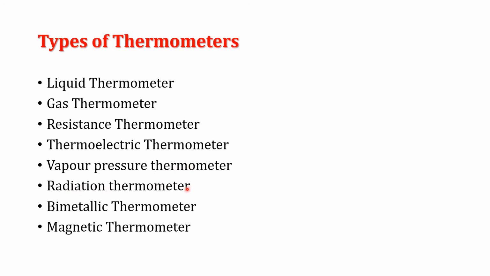Radiation thermometer. Here, the heat radiations emitted by the body are measured by using the thermometer. Therefore, that thermometer is known as a radiation thermometer. For example, a furnace, which emits heat radiation, or a pyrometer. These are radiation thermometers.